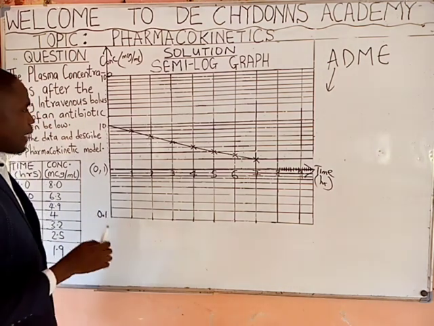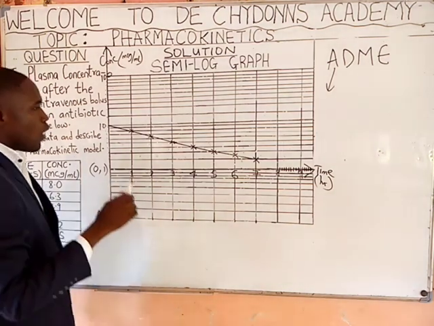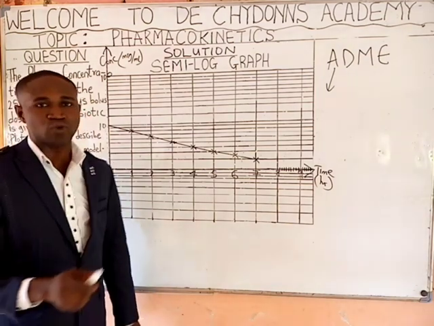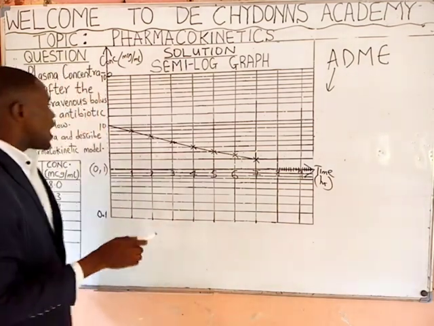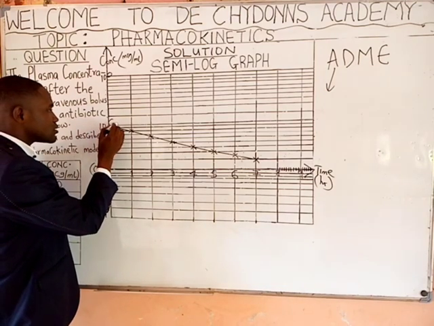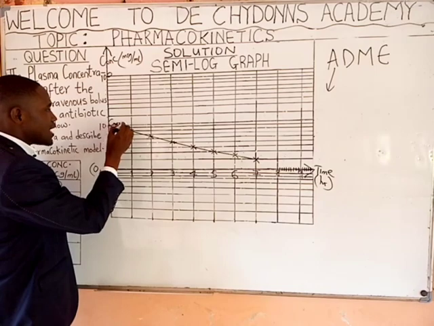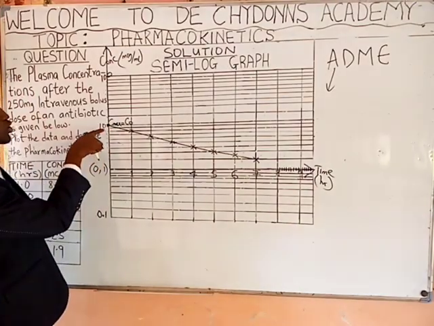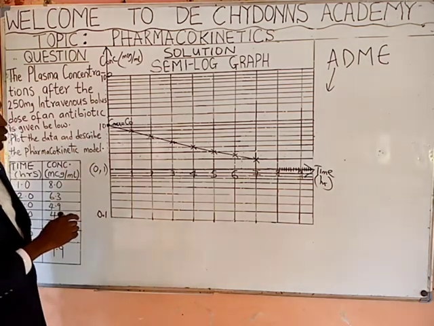Then what happens now is we want to get the values for these pharmacokinetic parameters we are talking about. Now, the highest point of this graph is what we call the Cmax, which is noted as C0. So this point is called the Cmax, which is called C0.